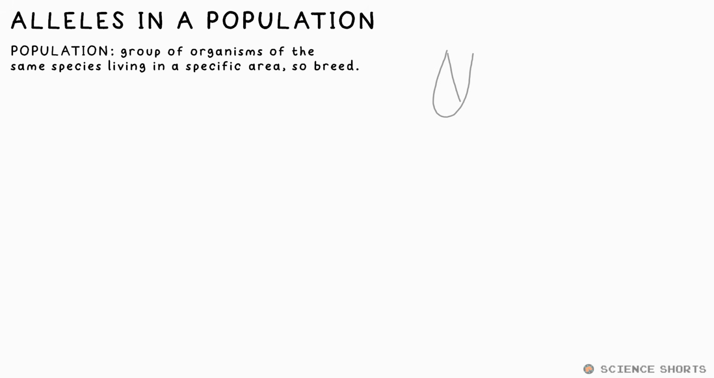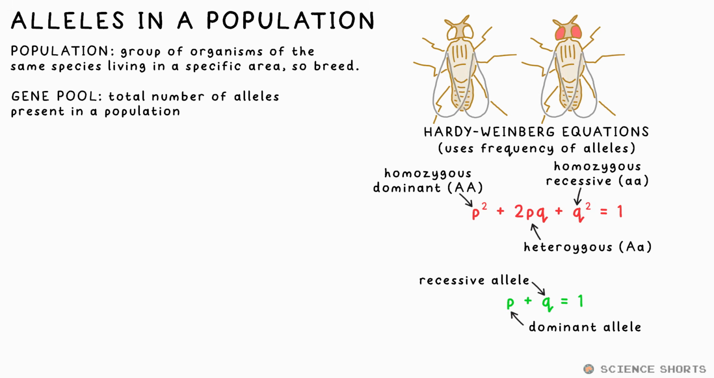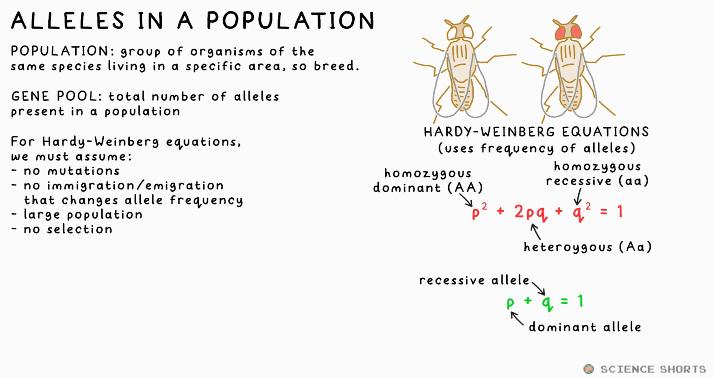A population is a group of the same species of organism living in the same space, so they can breed. Gene pool is the term given to the total number of alleles present in a population. We use the Hardy-Weinberg equations, but it only works if we assume there are no mutations, no immigration or emigration that changes the allele frequency, that it's a large population, and there's also no selection going on.